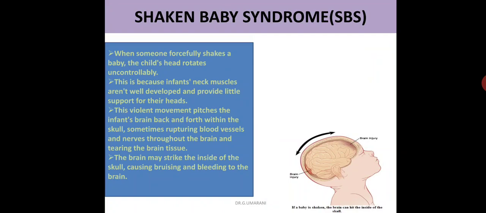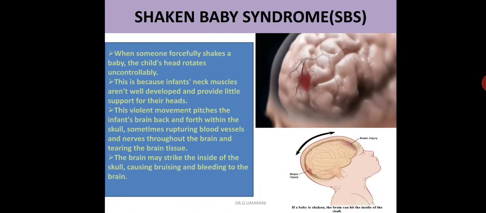It is a very fatal condition, and the brain may strike the inside of the skull, causing bruising and bleeding, especially in the subdural region, where the cerebral veins are mostly affected. This is shaken baby syndrome.